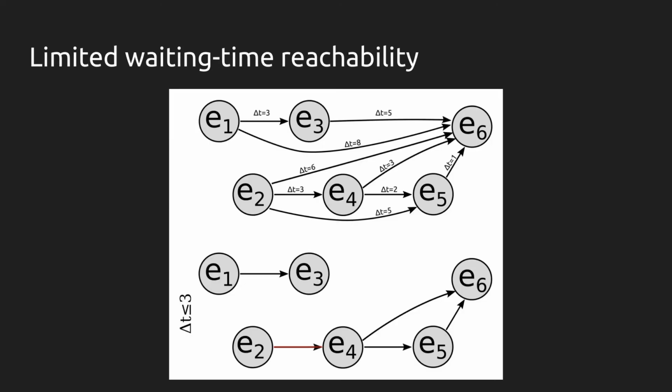Now, applying limited waiting time to an event graph is as simple as pruning links with weights larger than our specific threshold. In this example, all adjacency relationships with a time difference larger than 3 units of time are removed.